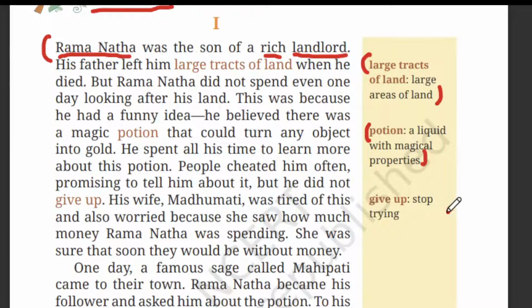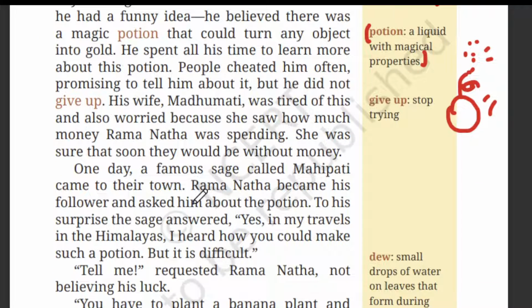For example, if we have an apple here, and if we sprinkle that magic potion, that apple will turn into gold. That is what he is thinking. Okay. So let's see what is happening next. He spent all his time to learn more about this potion. So Ramnath is not going to his land and is not taking care of anything. He is always thinking about the magic potion to turn any object into gold.